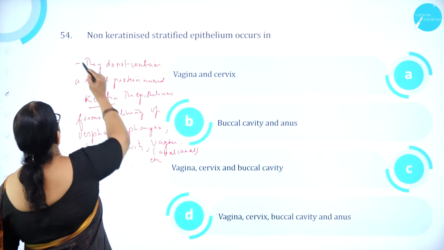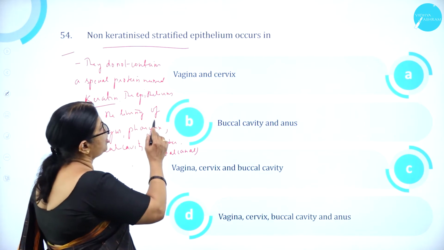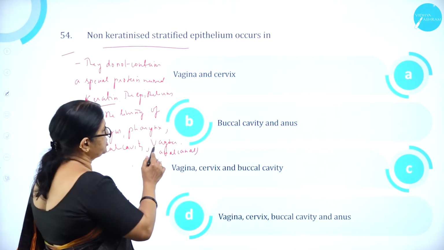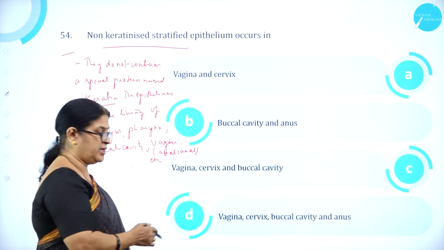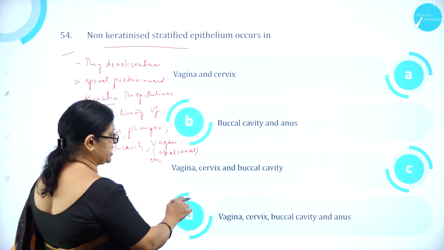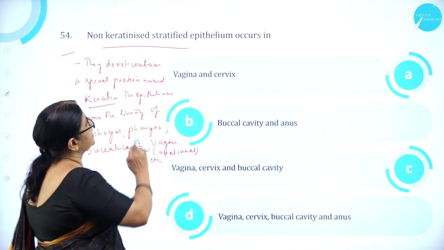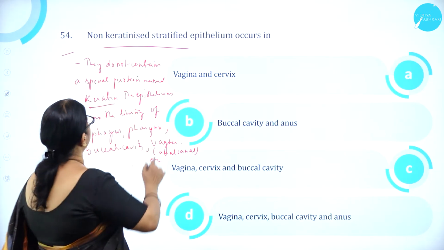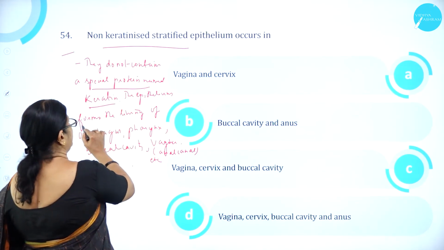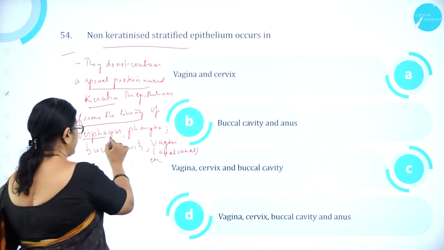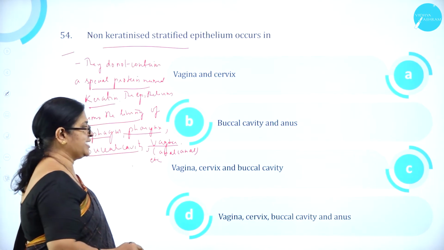Moving on to question number 54. Non-keratinized stratified epithelium occurs in option A, vagina and cervix. Option B, buccal cavity and anus. Option C, vagina, cervix and buccal cavity. Option D, vagina, cervix, buccal cavity and anus. Non-keratinized stratified epithelium does not contain a special protein called keratin. And this epithelium forms the lining of the esophagus, pharynx, buccal cavity and vagina, that is, the anal canal.